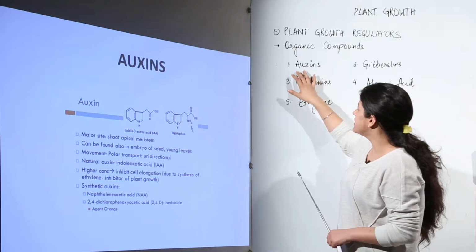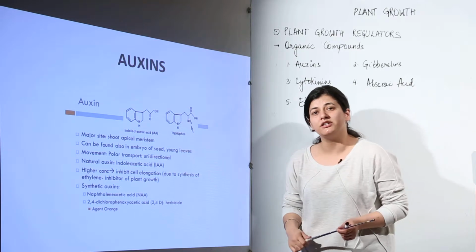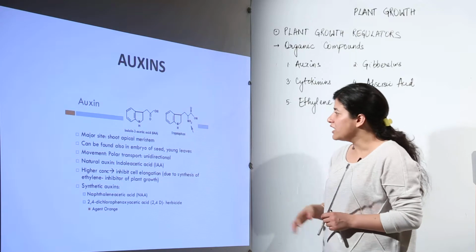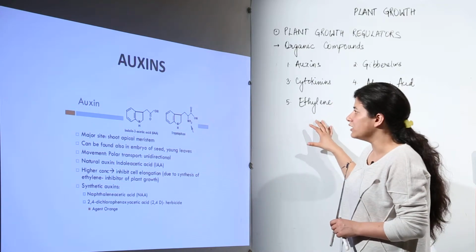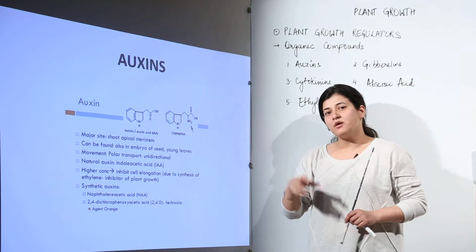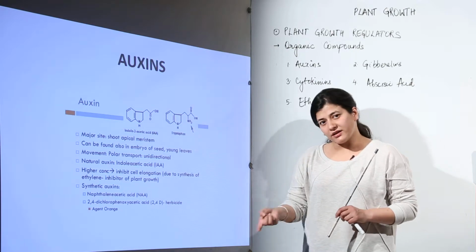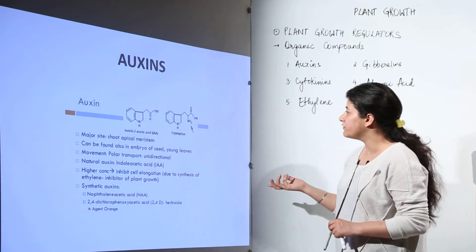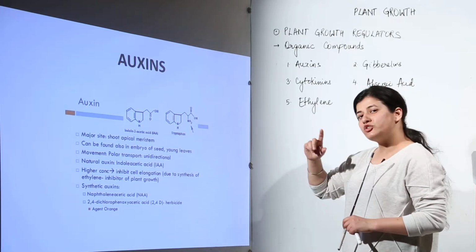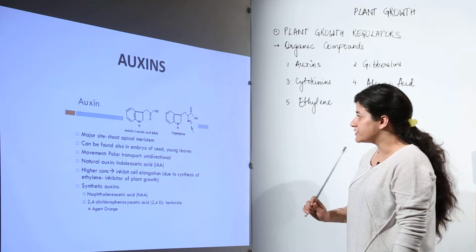Auxin is the first hormone that was discovered. It was discovered in human urine. The scientist who discovered it was Charles Darwin. He discovered it in the human urine, and one thing might confuse you: how can a plant hormone be present in human urine? We ultimately depend on plants for food, so it is bound to be found in the urine, and from there it was discovered that there is a plant growth regulator which might be having some effect on the plant growth, and that happens to be auxin.